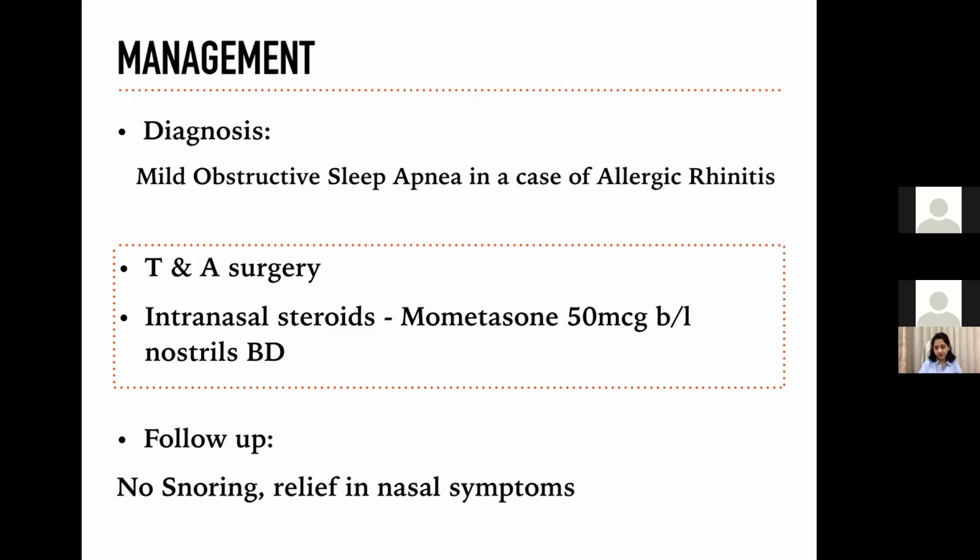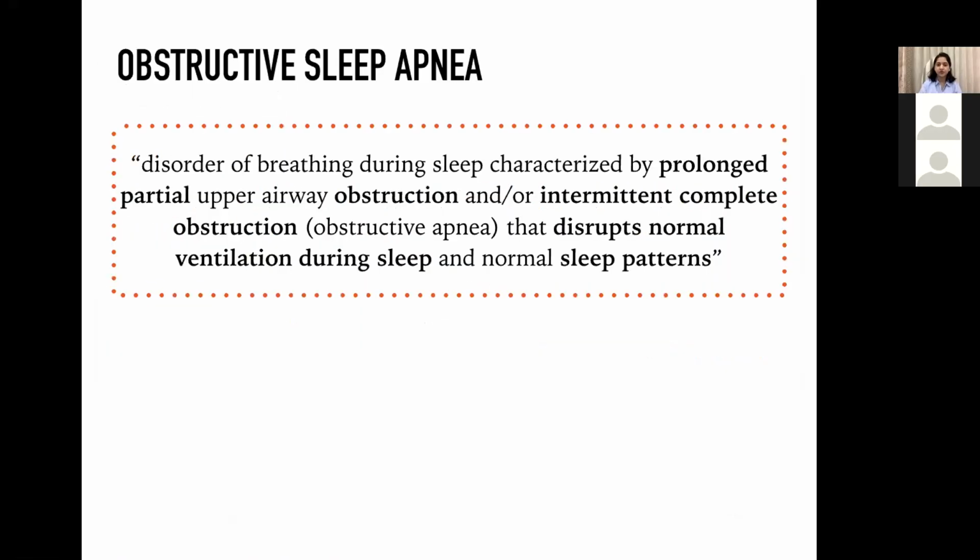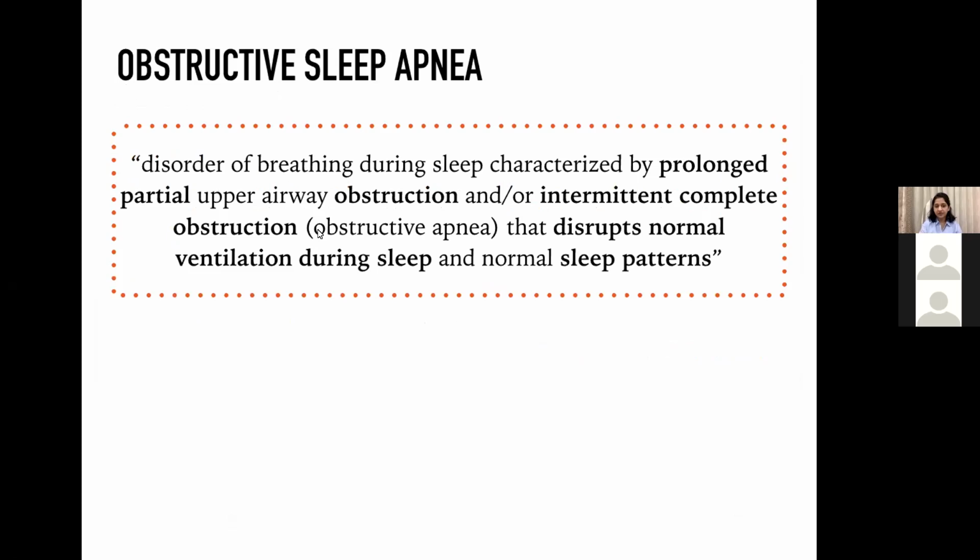Obstructive sleep disordered breathing. In obstructive sleep disordered breathing, there are the habitual snorers, where they have snoring or noisy sleep without management of childhood obstructive sleep apnea syndrome. And they define OSA as a disorder of breathing during sleep characterized by prolonged partial upper airway obstruction and or intermittent complete obstruction that disrupts normal ventilation during sleep and normal sleep patterns.